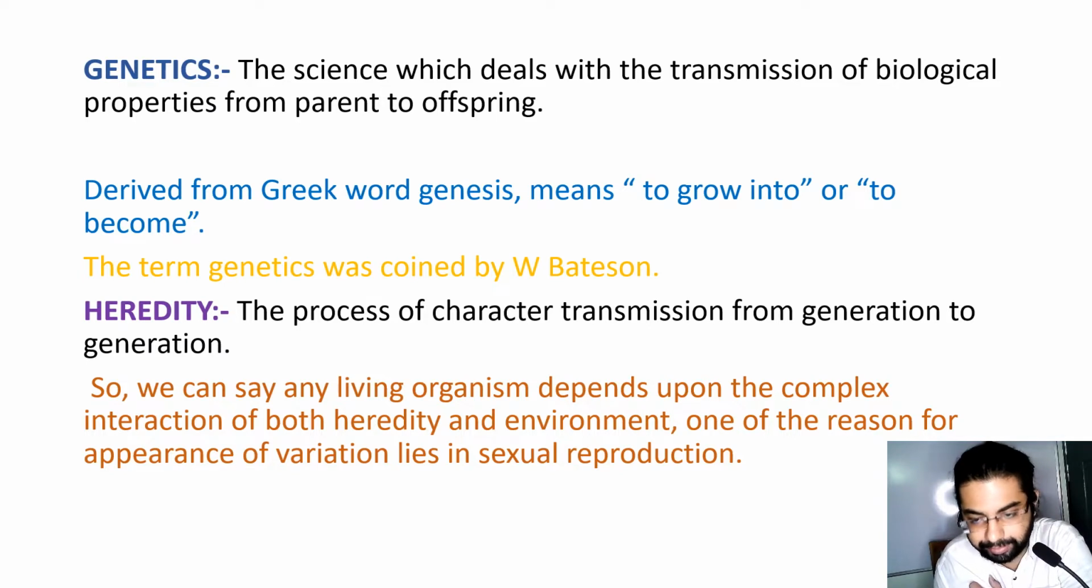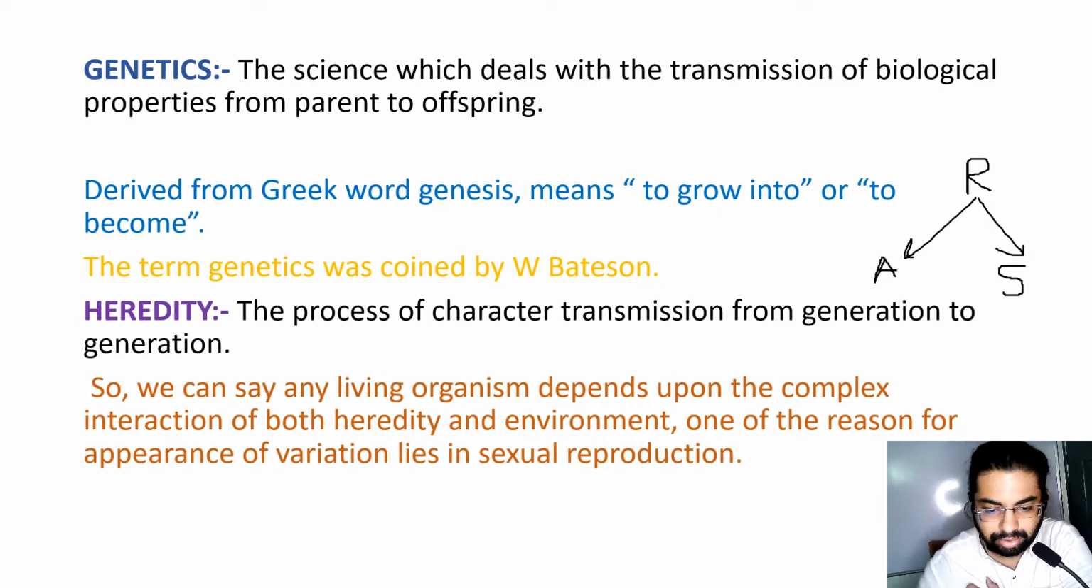When I discuss the reproduction topic, we will see that reproduction is basically of two types: asexual and sexual. In asexual reproduction, which we see in bacteria, they form clones that are similar to each other and also to their parents. There is no such variation. But in sexual reproduction, variation does occur.